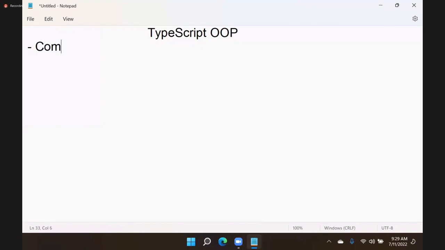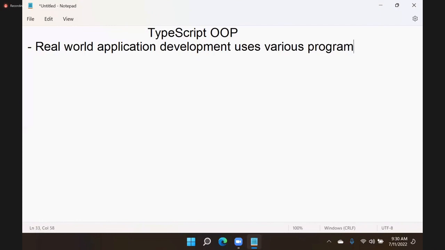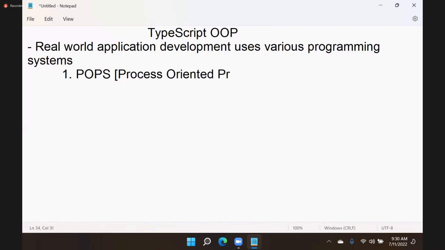In computer programming, in real-world application development, various programming systems are used. Number one is POPS, which we call process-oriented programming system.